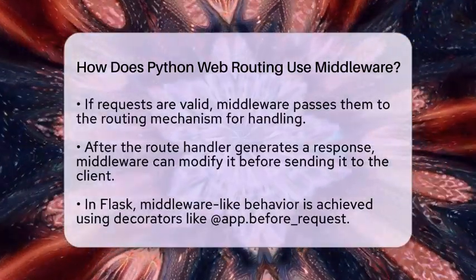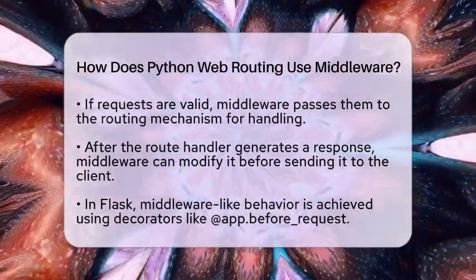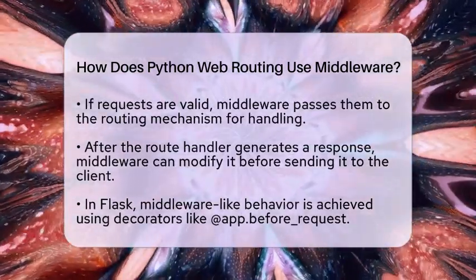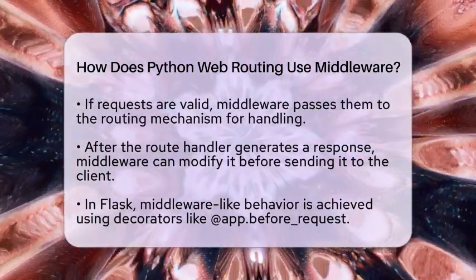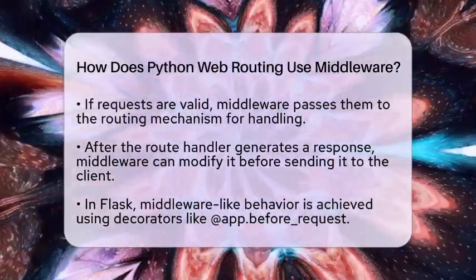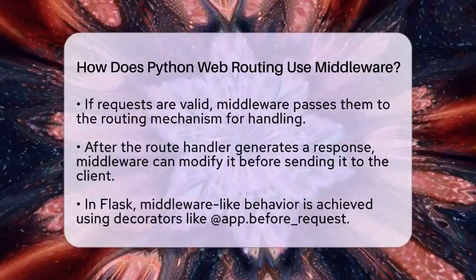After the route handler generates a response, middleware can step in again. It can modify headers, compress content, or perform other tasks before the response is sent back to the client. This ensures that everything is just right before it reaches the user.